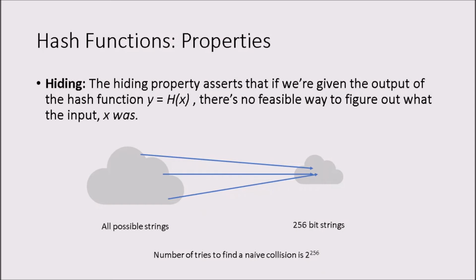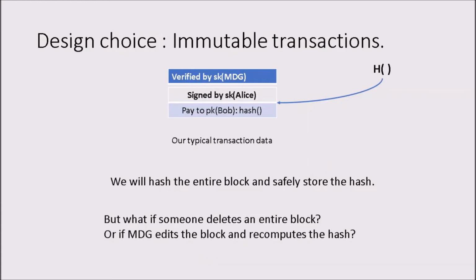The second property, which is obviously related to the first, is that there is no particular way to identify the message if we are given the hash. The argument is again that we would have to check 2 to the power 256 plus 1 input strings if we are doing it naively, and that is computationally expensive. Even if we make 10,000 or 1 lakh calculations per second, it would take thousands of years to find a hash collision or to calculate the input.